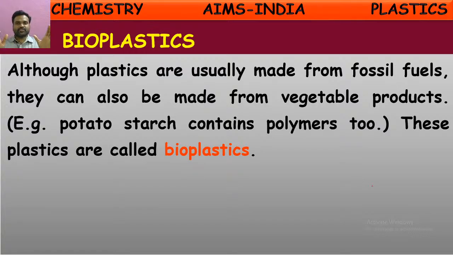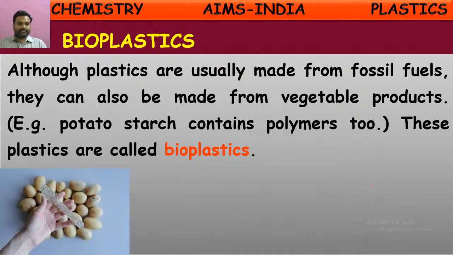So we have just seen how those plastics are segregated. But there is one more kind of plastic that scientists have discovered nowadays, bioplastics, which are made from vegetable products. Yes, it is real. There are bioplastics made from organic substances like vegetables. For example, potato starch contains some polymers along with the sugars. These polymers are used for making plastics called bioplastics.